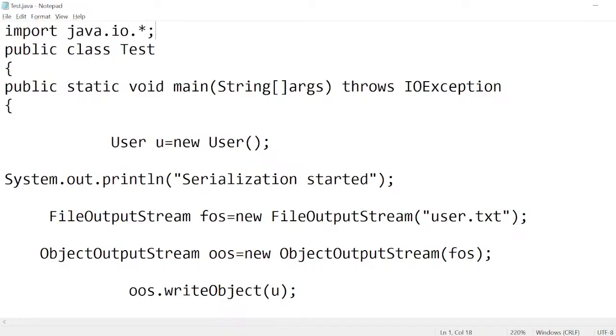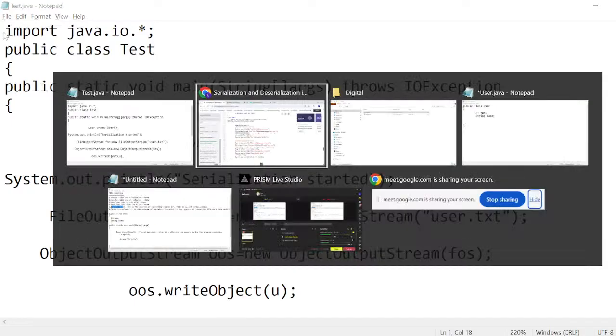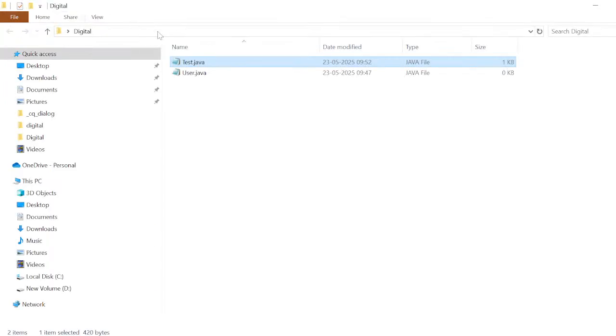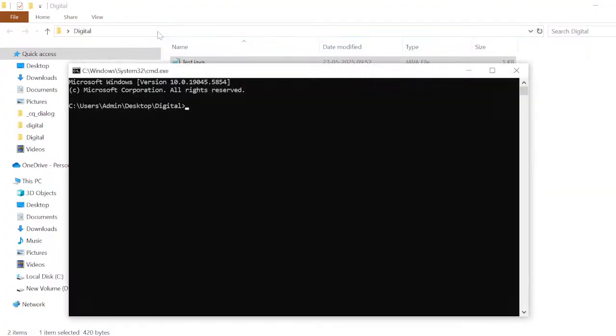Save this one, go to wherever the location is, copy the file, and javac Test.java. There is an error in line number 90.